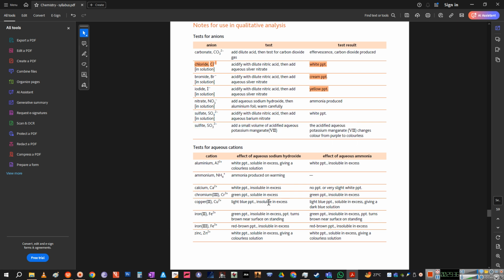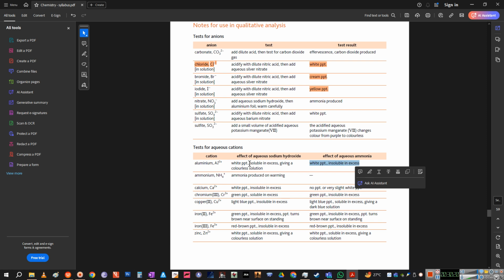Okay. Now for the cations, the positive metals. For aluminum, you have a white precipitate, soluble in excess. So if you have aluminum ions, they are usually not soluble, so they form white precipitates with sodium hydroxide. Keep in mind, any solution of aluminum will give a white precipitate, which will dissolve if you keep on adding more aqueous hydroxide, giving a colorless solution. If this is positive, then it is aluminum. If it is not positive, then you move on to the next one, or at least test with this one.